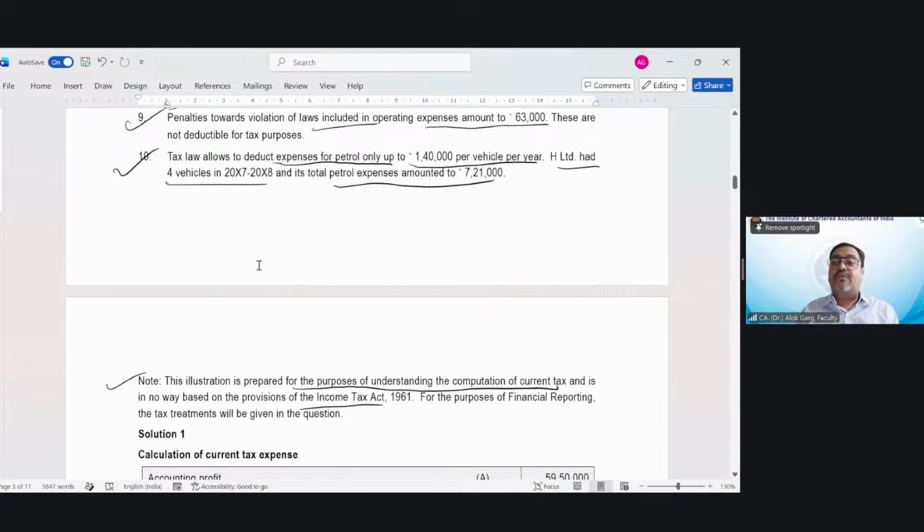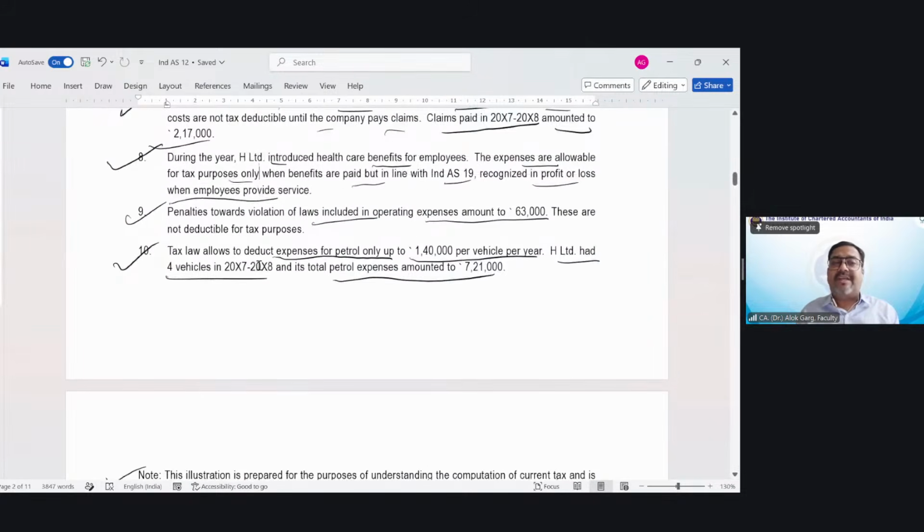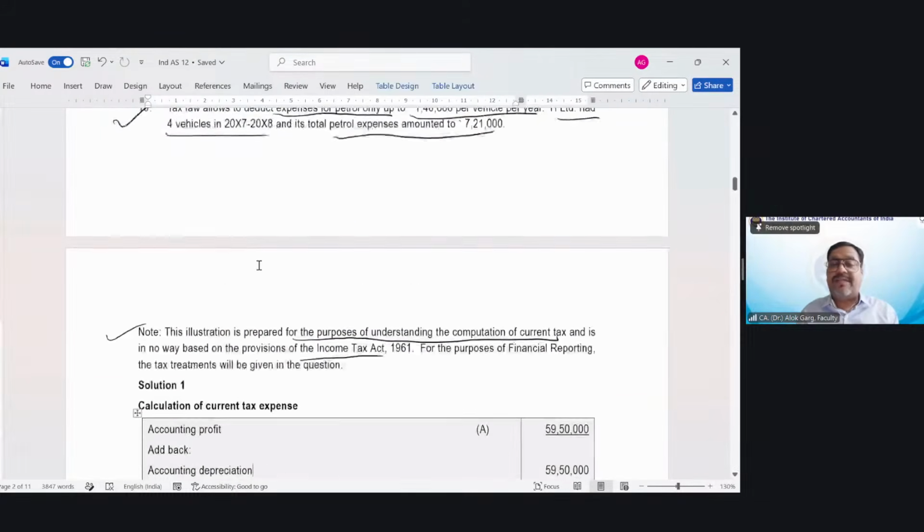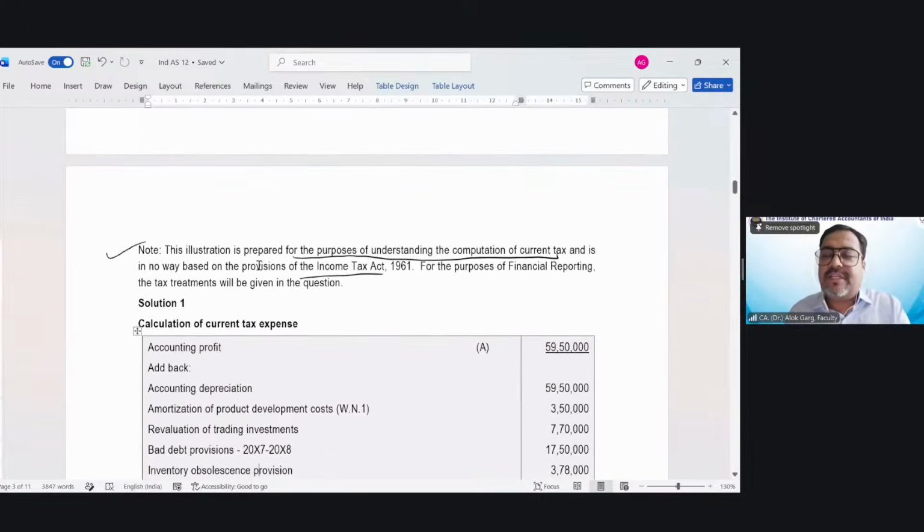Yeah. So friends, we have captured all these 10 points in our income tax computation, and this is also written in the question, as I told you. Don't apply your mind if something is specifically written in the question. It is not an income tax question. It is an accounting question for application of current tax. It is also written in the note: this illustration is prepared only for the purpose of understanding the computation of current tax, and is in no way based on the provisions of the Income Tax Act. For the purpose of financial reporting, the tax treatment will be given in the question.